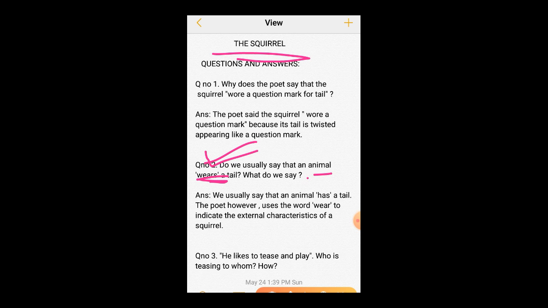The answer is, we usually say that an animal has a tail. The poet, however, uses the word wear to indicate the external characteristics of a squirrel. Why did he use the word wear?